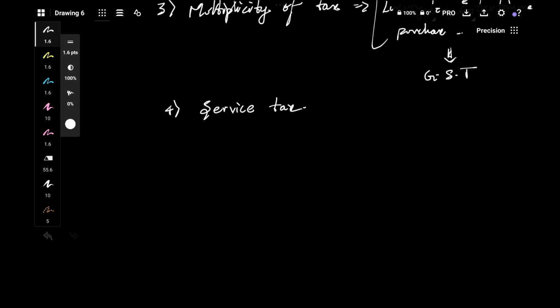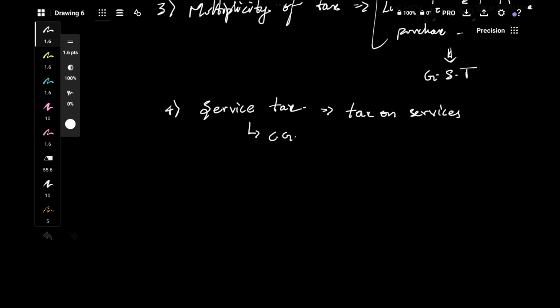So yeah, service tax. What is service tax? Service tax is nothing but tax on services. We all know that. Like restaurant, it is a service. On that service, service charges were levied earlier. And professionals, lawyers, all these people would pay service tax. They are providing services and they have to pay service tax to the government, which was introduced in 1994. It's a central government levy.